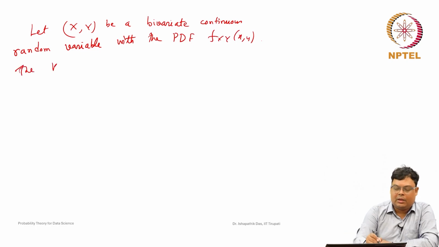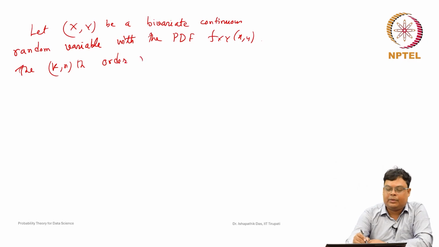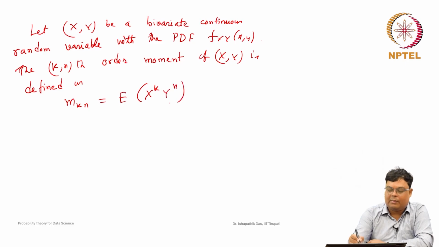The kn-th order moment of (x, y) is defined as an expected value. It is denoted as m_kn, which is equal to the expected value of x to the power k, y to the power n.